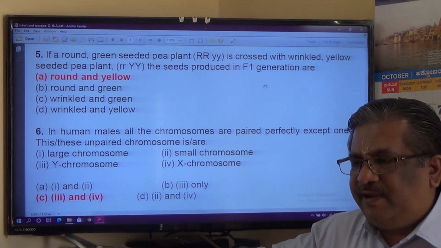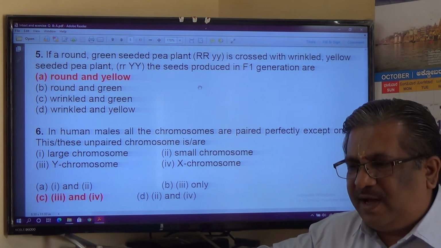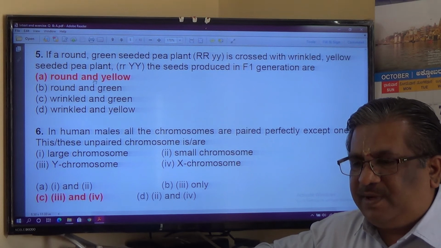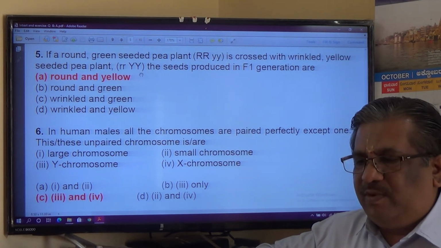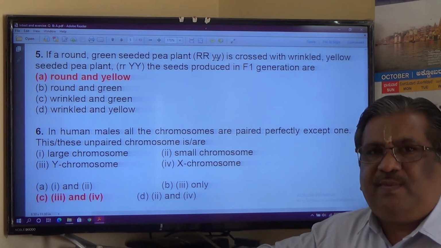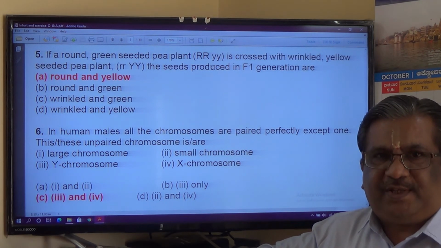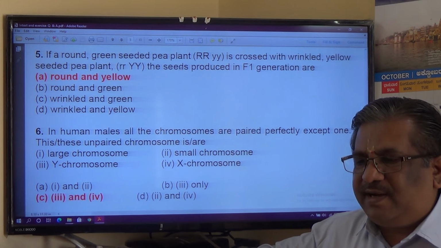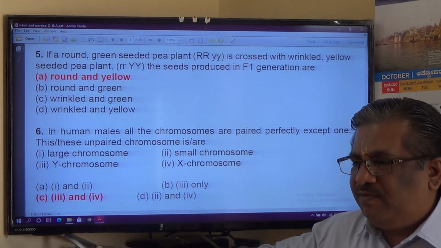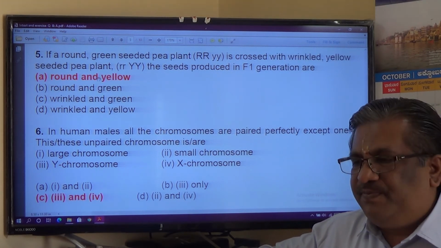The seeds produced in the F1 generation, all will be dominant, that is capital R and capital Y will be found, and therefore in the F1 progeny round and yellow seeds will be produced. See, when these two are crossed in the F1 progeny, only the dominant traits are expressed, that is capital R for round, capital Y for yellow. So round and yellow plants were produced in the F1 progeny.